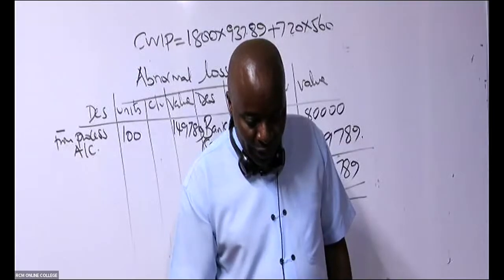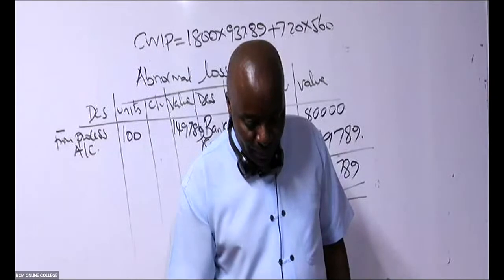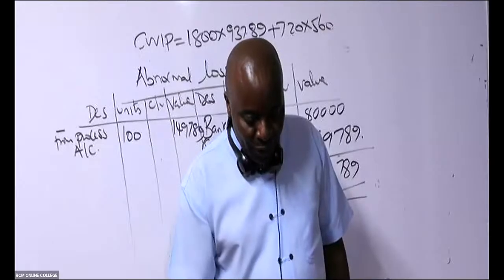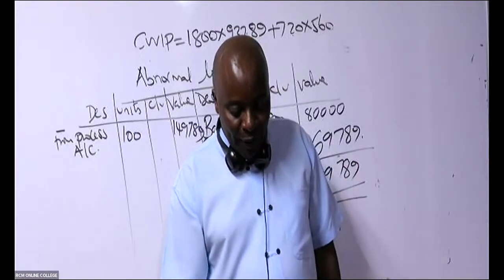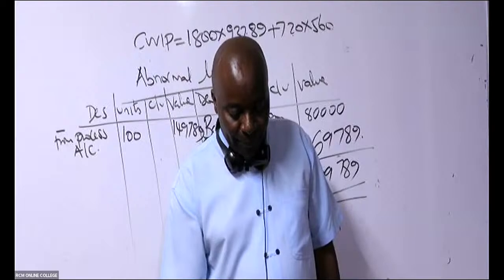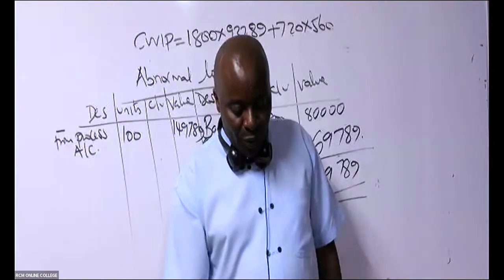Let me just show you where 800 is coming from. It is the scrap value per unit, which was given in the question.